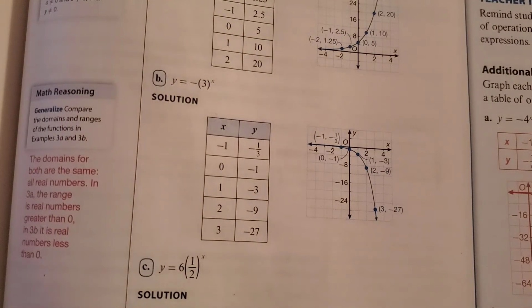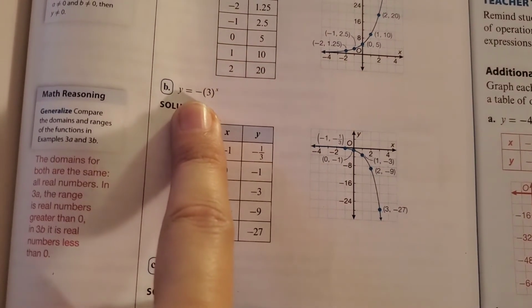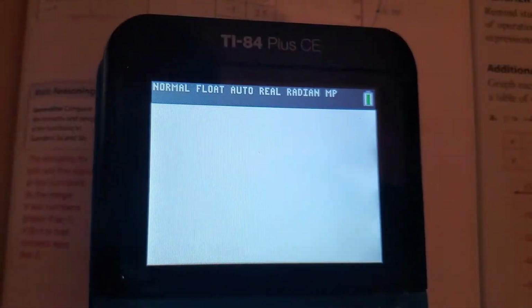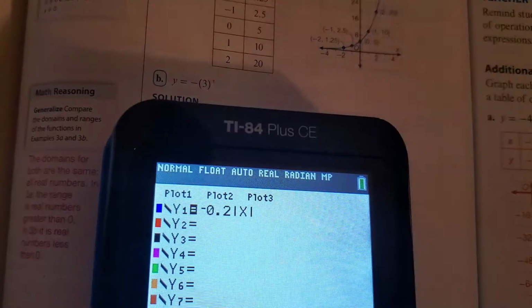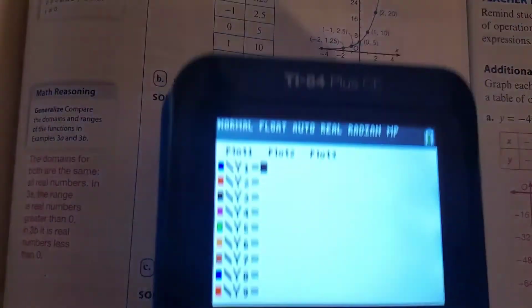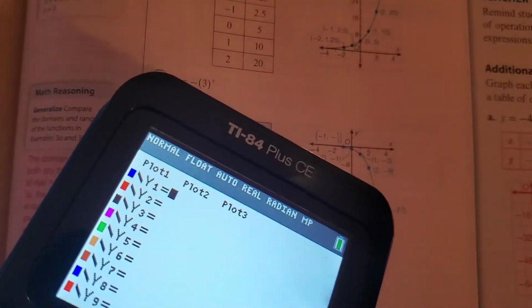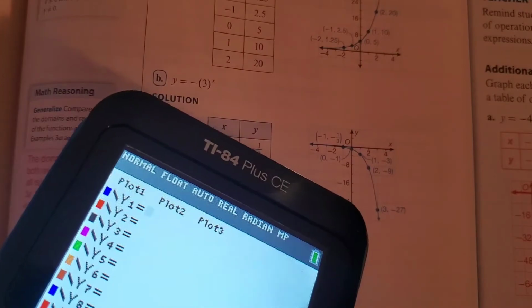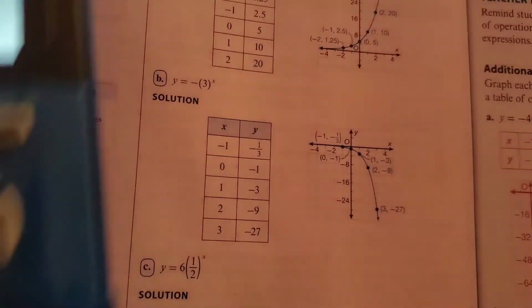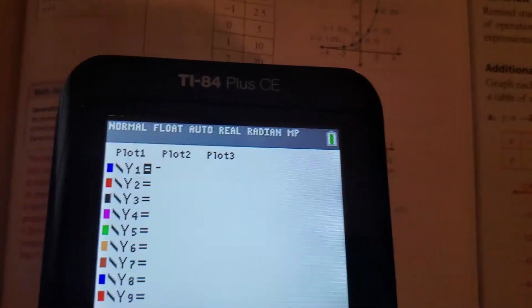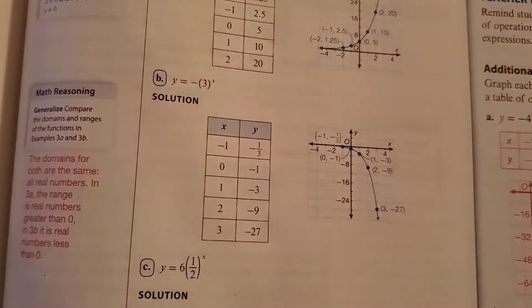We're going to enter this one right here: y equals -3 to the x. You turn on your calculator, go to y equals, and clear what you were doing so it has nothing. By the way, please make sure that the plots on top are all off. Then we're going to put negative, which is this one right here. It's not the minus, it's the negative. And then let's put the parentheses too, which are right there.